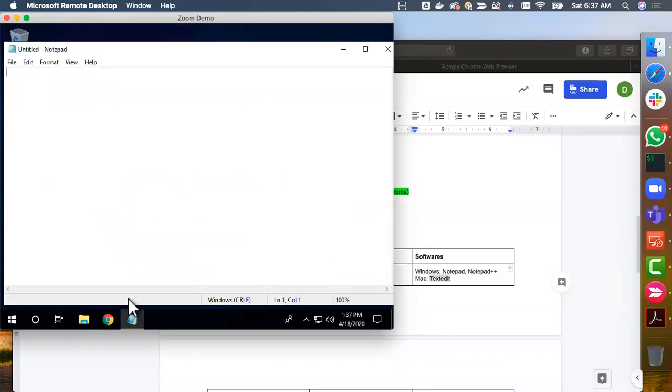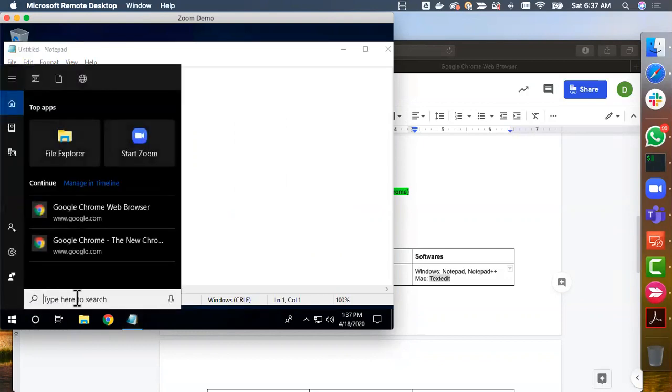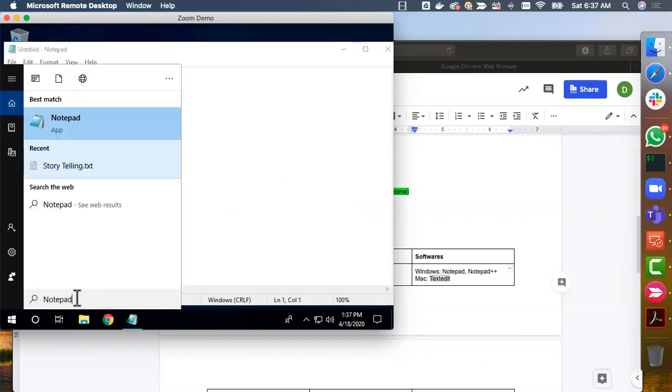Rather than using TextEdit or Notepad, if you are using Windows, you can use something called as Notepad++. If you look at Notepad++, it is not available as part of this, and hence I would highly recommend you to download and install if you are using Windows. That way we will understand the download and install lifecycle of the Notepad++. We will see if at all it is required for our future purposes, we'll use it. But if you don't, we don't use it.